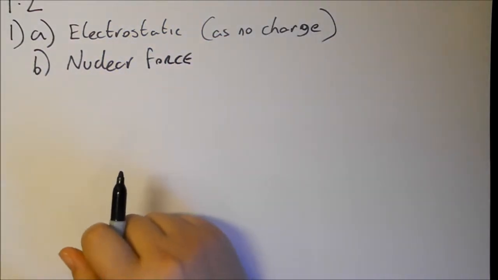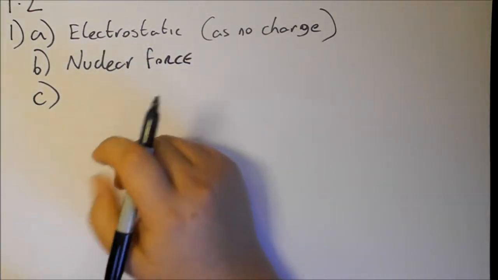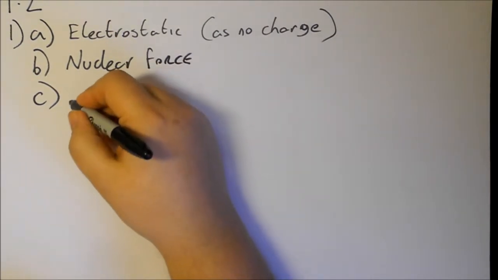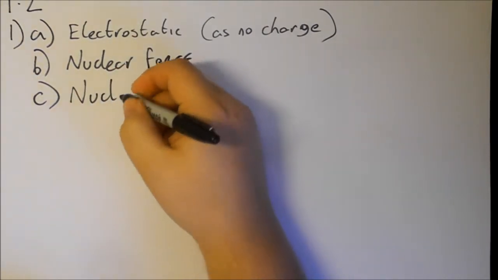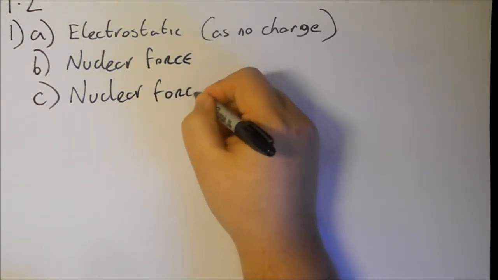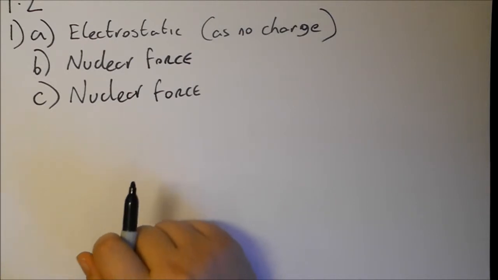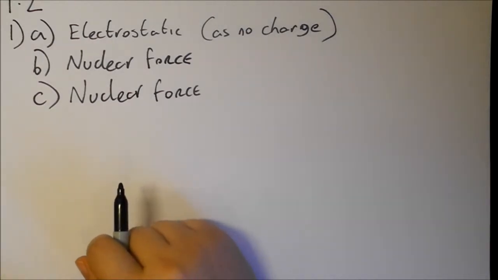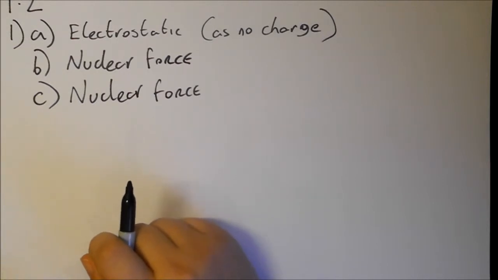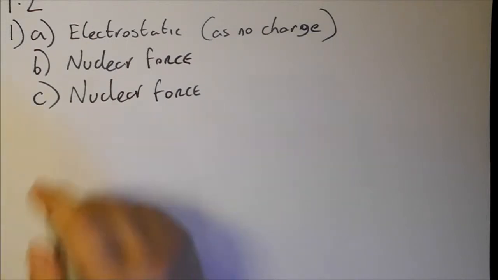Part C, holds the nucleons in the nucleus. Well, as we just explained, the nuclear force only works inside the nucleus. So that would be where. Likewise, it's not going to be electrostatic force because protons, which are positively charged, aren't going to be held electrostatically to neutral neutrons.